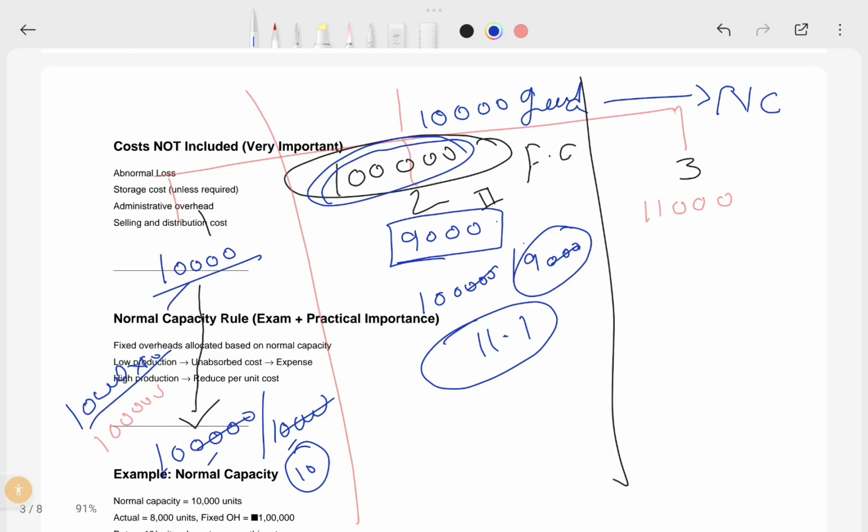Because 10,000 is your normal production process, so 9,000 units into 11.11 gives the 1 lakh in this process.